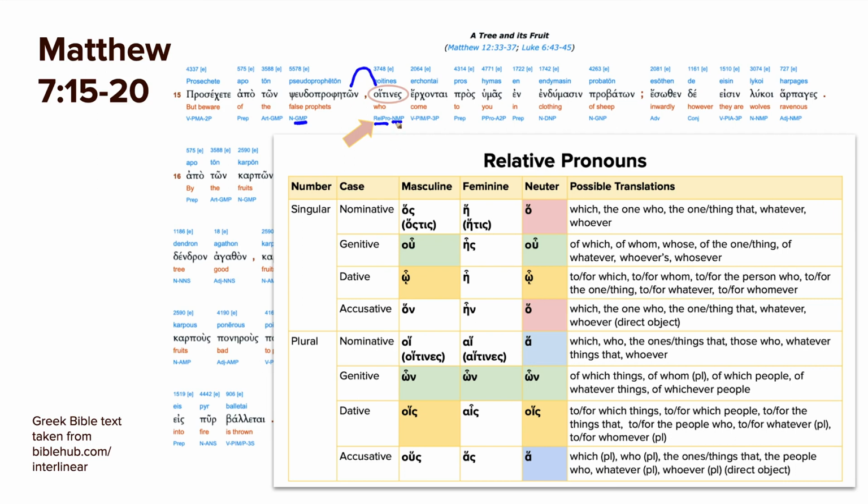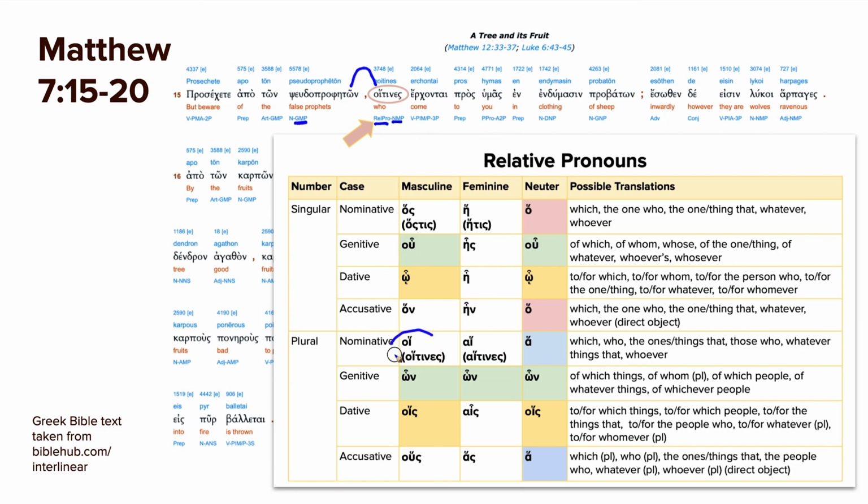So it switches to nominative. All right, so hoitines, those false prophets, come to you in clothing of sheep. So the hoitines is nominative because they're the ones that are coming. So it doesn't take on the accusative. Just be careful. It becomes the subject of a new clause. This is a descriptive clause to describe those false prophets.